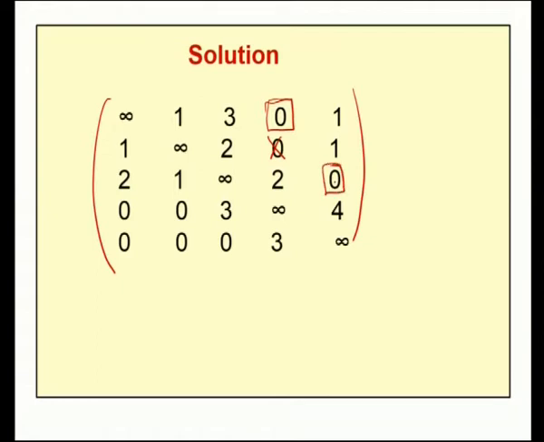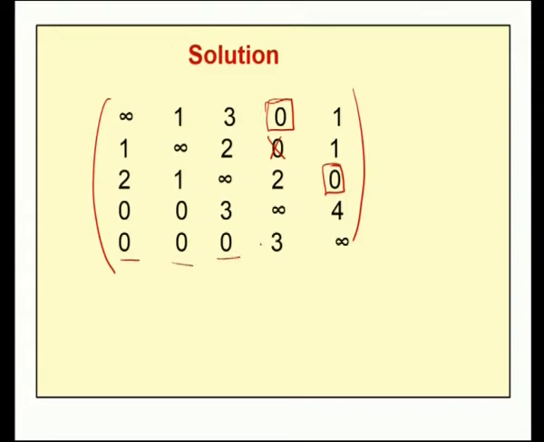Once I make an assignment to this 0, if any 0 is there in the corresponding row or column, we should strike it out, but we have no 0 there, therefore, we will come to the fourth row. In the fourth row we have 2 zeros, therefore, for the time being I cannot make any assignment for this row. Now, I will come to the fifth row. In the fifth row, zeros are in 3 places, therefore, I cannot make any assignment for this row.